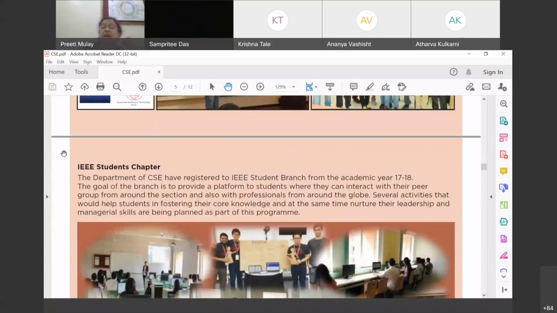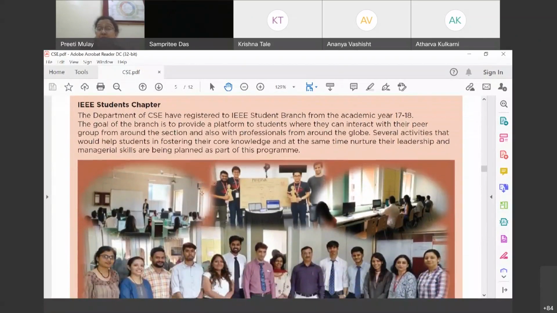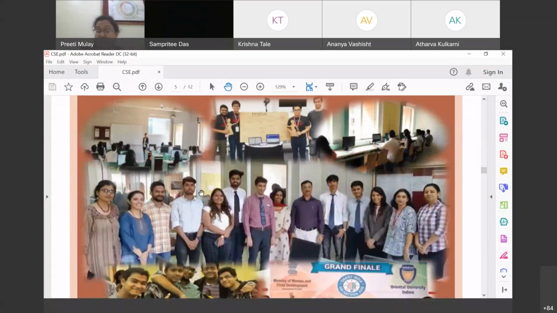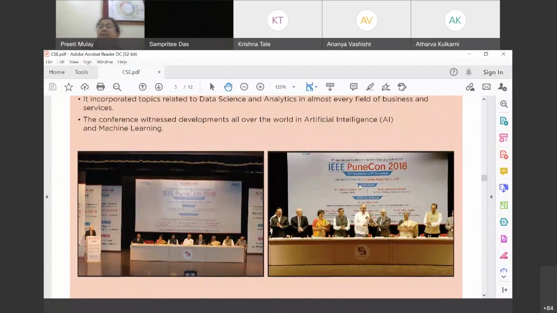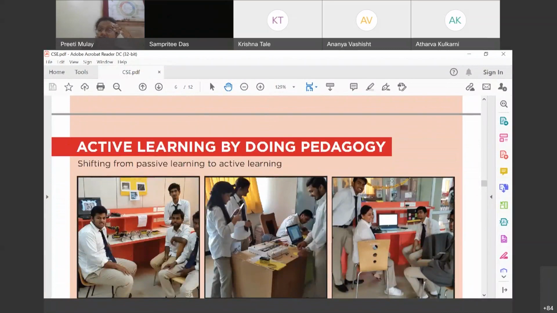Moving on, we also have the IEEE Student Chapter, and these are some glimpses of our IEEE Student Chapter, with very young and enthusiastic faculty members and our director, sir, definitely. Under this IEEE Student Chapter, we hosted a very well-known international conference called IEEE PuneCon in 2018. Other than what is given in the pedagogy, active learning, group learning, team learning, and working together on projects also play an important role in the holistic development of a student.